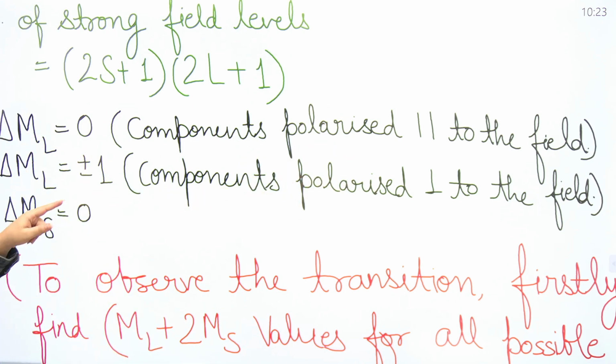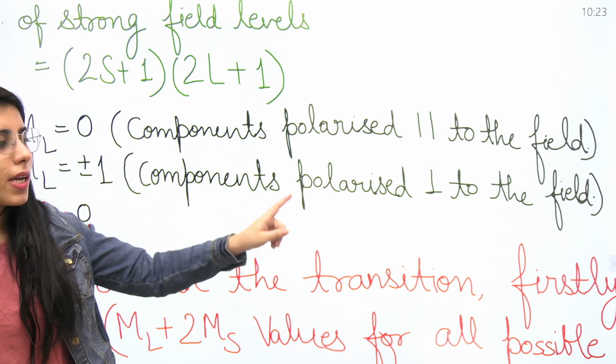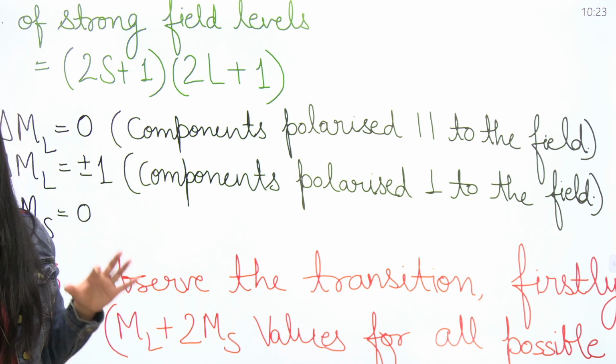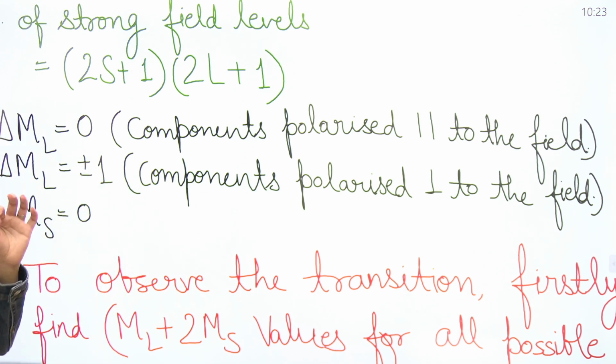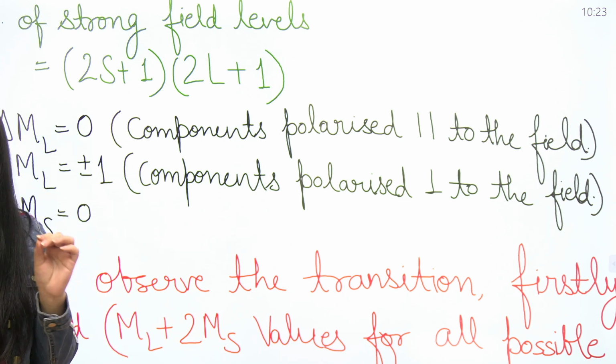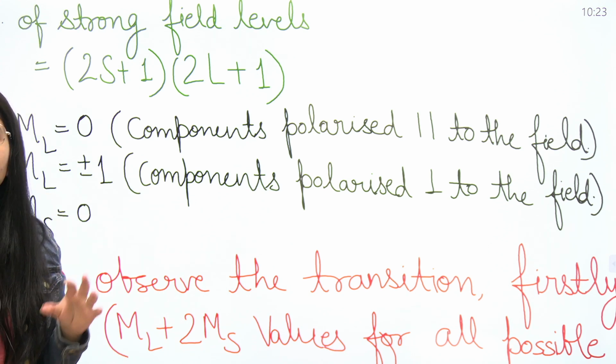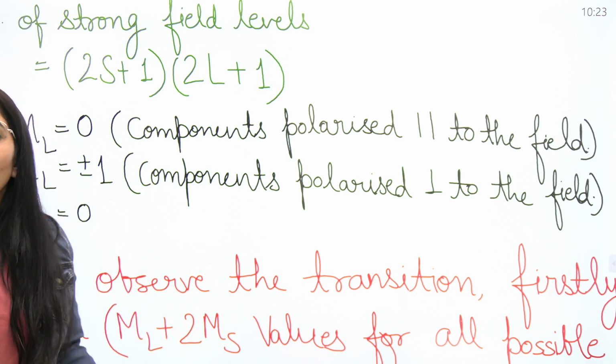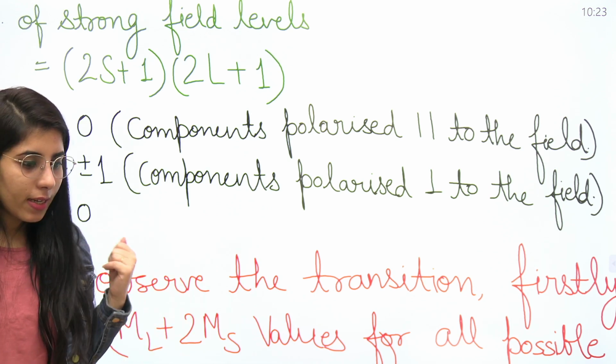Delta ml is equal to plus minus 1, component polarized perpendicular to the field. Also delta ms is equal to 0. If these conditions, one from the delta ml part and one from the delta ms part, both are satisfied, then you will say that yes, you can observe this, or the transition is possible as per this selection rule.